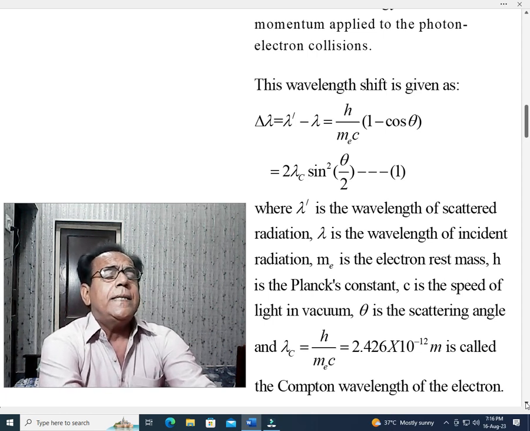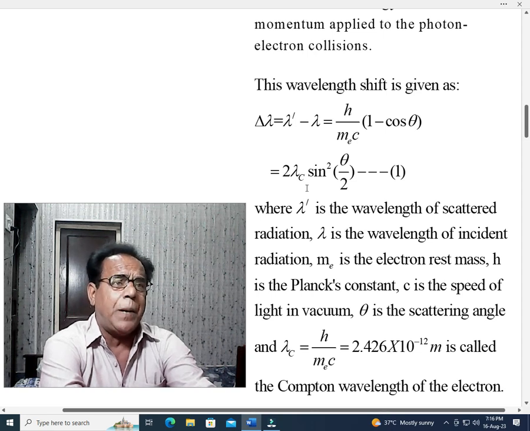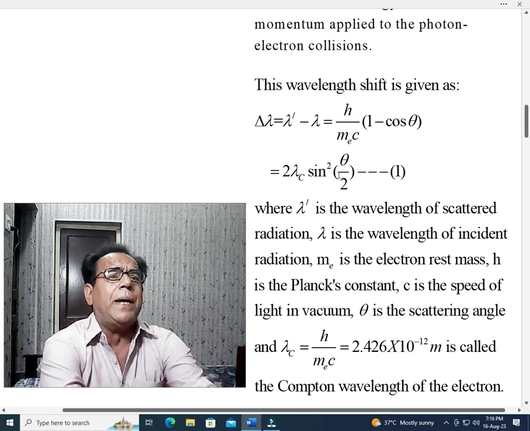This is equal to 2 lambda_c sine squared theta by 2, where c is written as a subscript of lambda. This is a basic trigonometric formula, that 1 minus cos theta is equal to 2 sine squared theta by 2. We give the name equation number 1 to this expression.